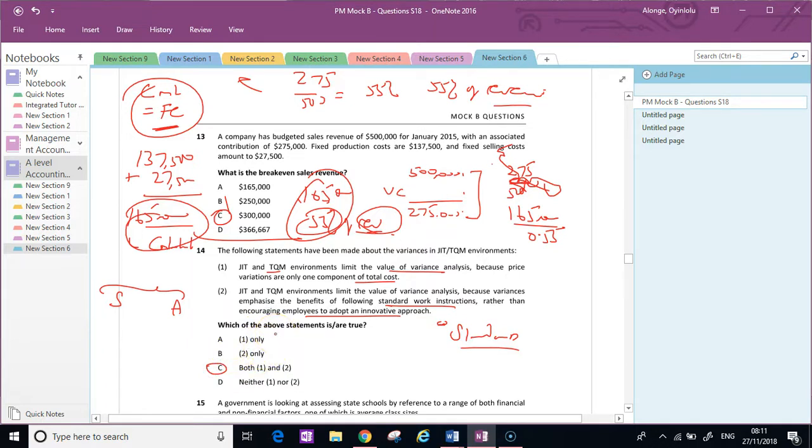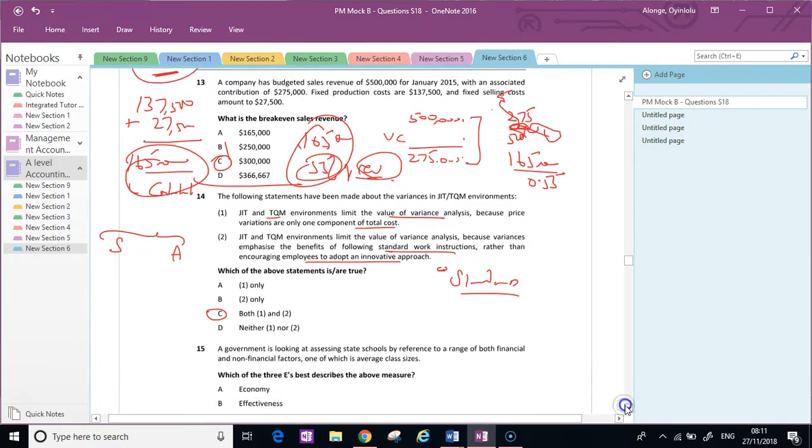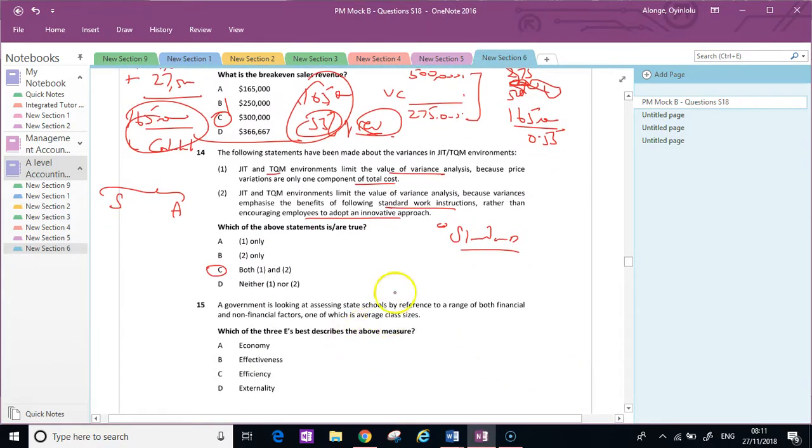And then finally here, I don't know if I quite agreed with them in this question, but they've come up with C. A government is looking at assessing state schools by reference to a range of both financial and non-financial factors, class sizes.